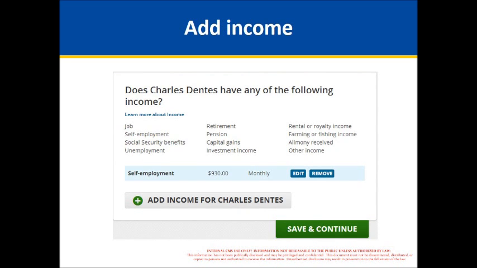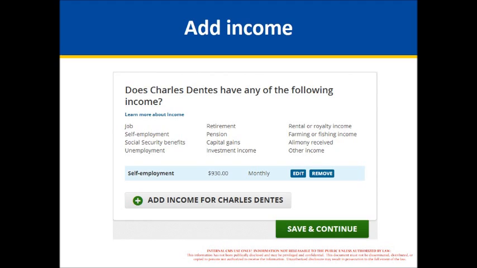So this screen is to show you what it looks like when someone adds their income. In order for the financial assistance path, you need to know what someone's income is in order to figure out what programs they may be eligible for. This screen shows you the list of the different types of income that are asked, and the person clicks to edit or add additional income, and they list what they make, their frequency, as well as the amount of the income that they make, whether that's hourly, weekly, quarterly, however they receive their income.